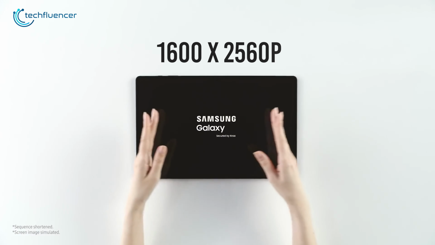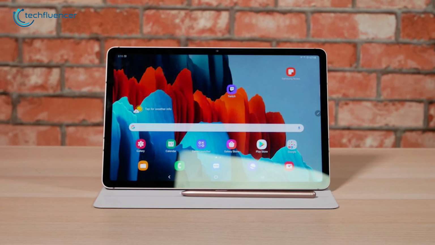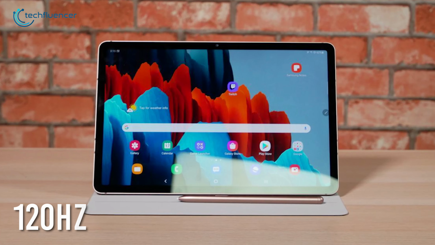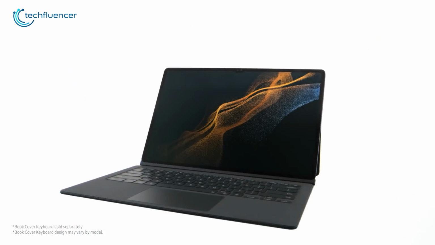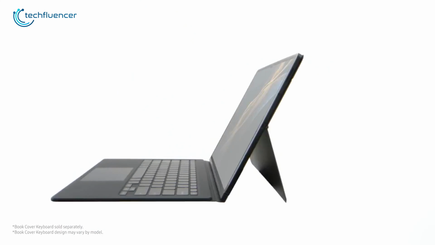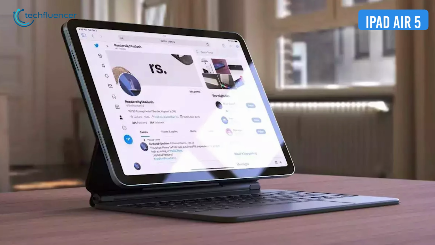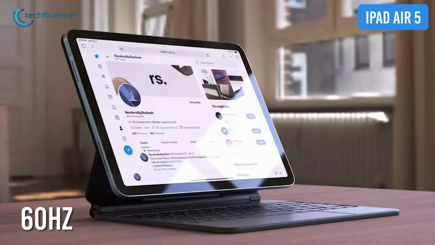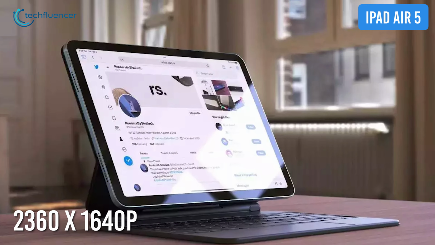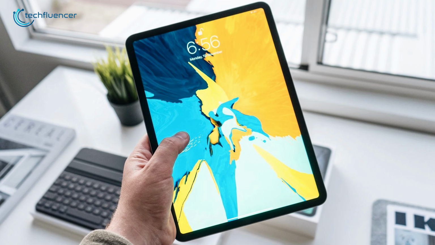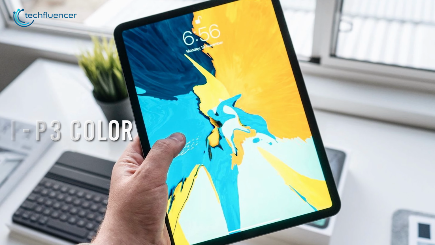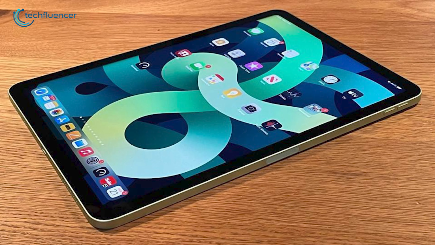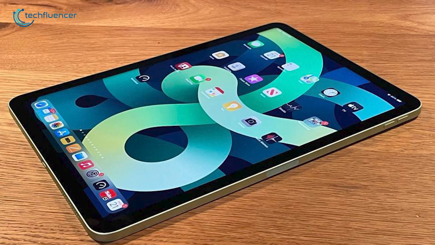With a native resolution of 1600 by 2560p, the 11-inch Tab S8 can hit up to 120Hz of refresh rate right out of the box. The result, on-screen contents appear more responsive and the overall user experience feels smoother. You're stuck with 60Hz on the iPad Air 5 that has a display resolution of 2360 by 1640p. We also want to mention its wider DCI-P3 color coverage that will make the color appear vibrant. Both of them are rocking LCD panels, and having an OLED option would have been really nice.